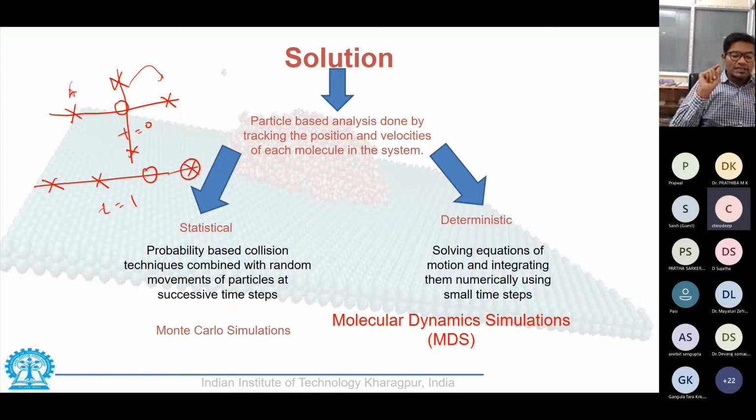Okay, just a small correction. I said integrating energy to force.